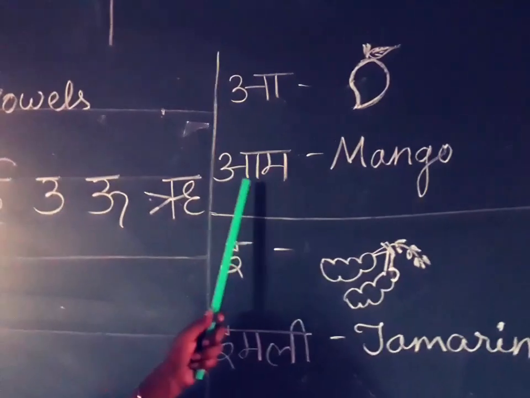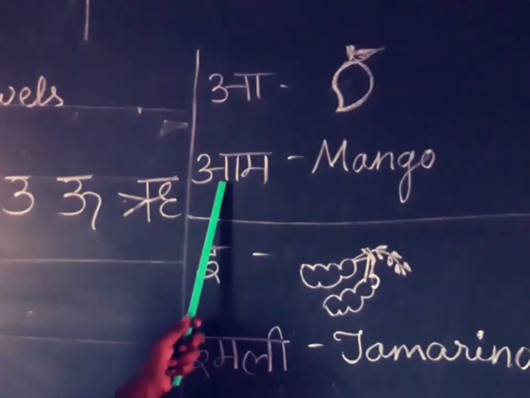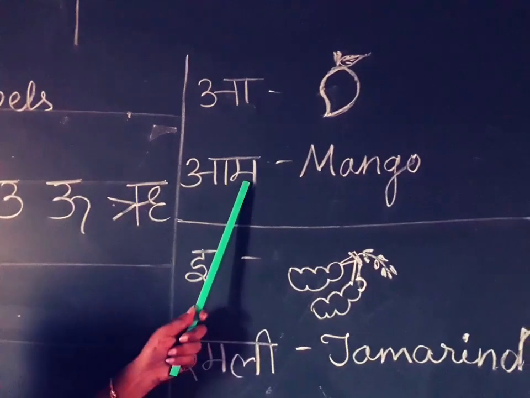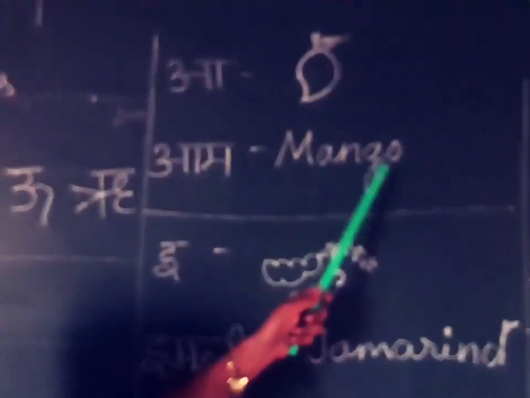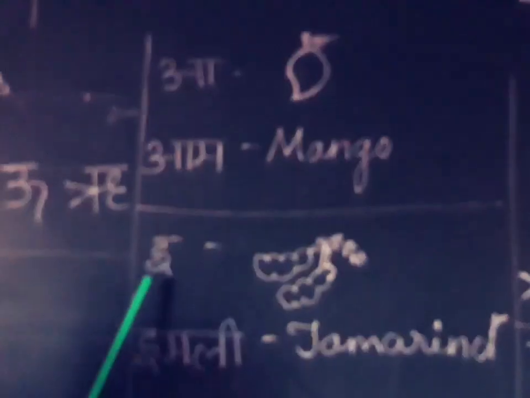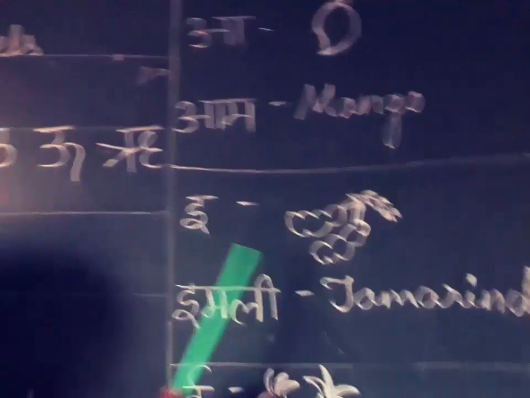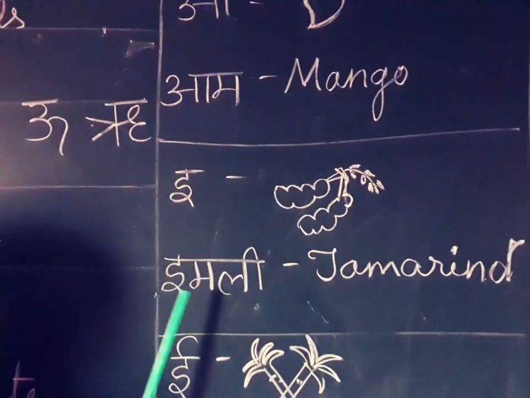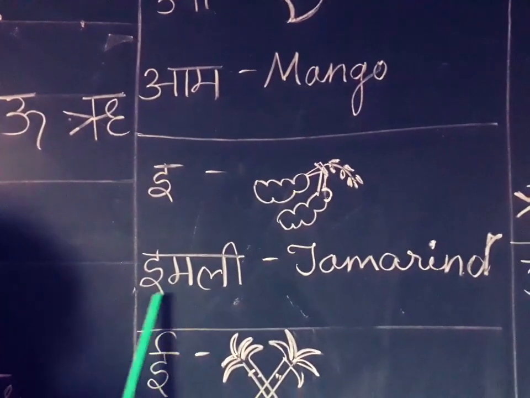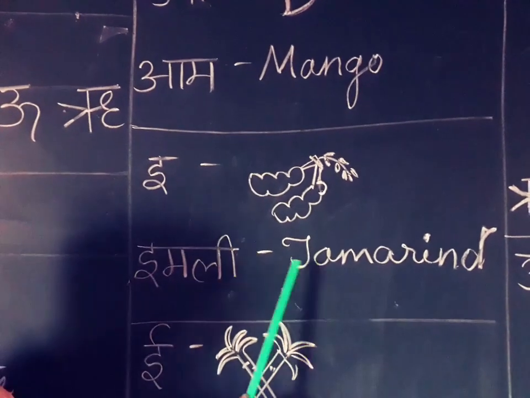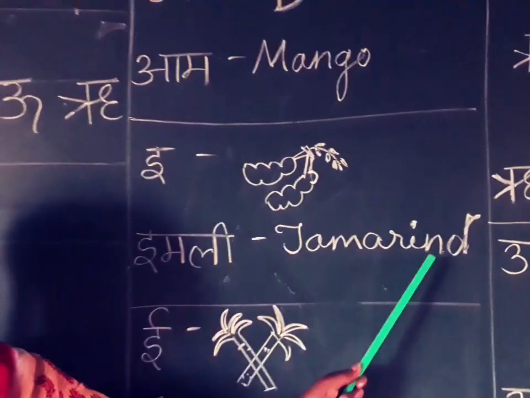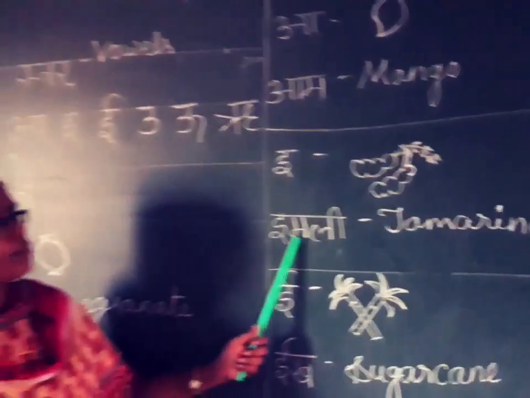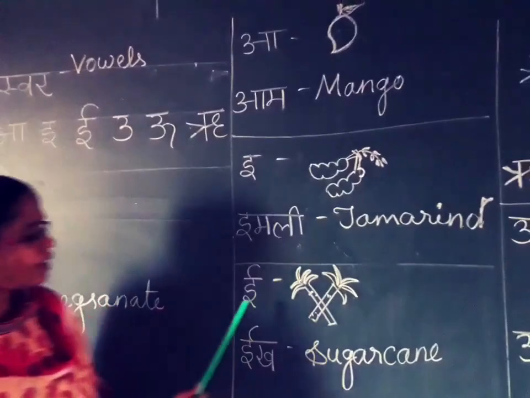Next one. A say aam, mango. Mango. Next one. E say imli, tamarind. Tamarind. E say imli, tamarind.